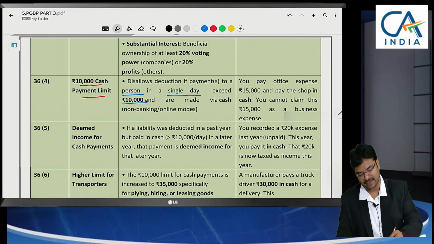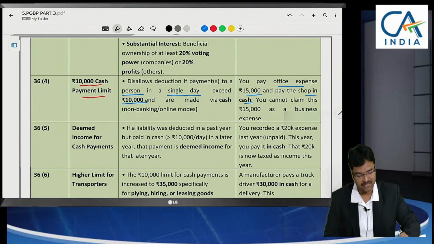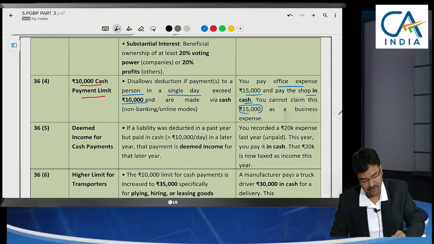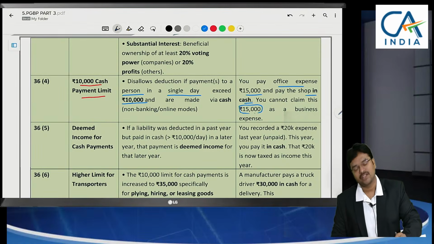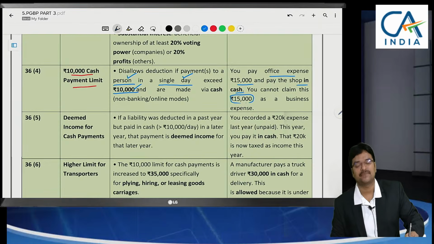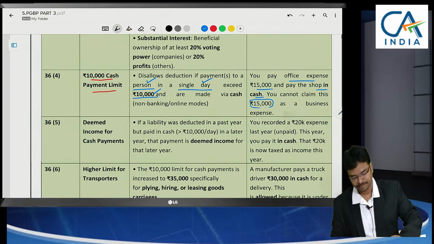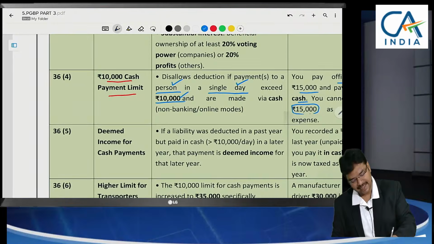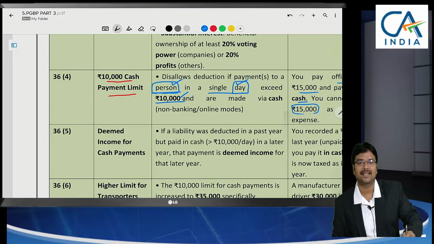What has been specified here? If you see, you pay office expense of 15,000 to the shop in cash. Can we claim this 15,000 as deduction? Answer is no. Whenever you make payment to a single person in a single day exceeding 10,000 rupees, then disallowance will apply. So, here the day and also the person have to be taken care of, irrespective of the number of bills.